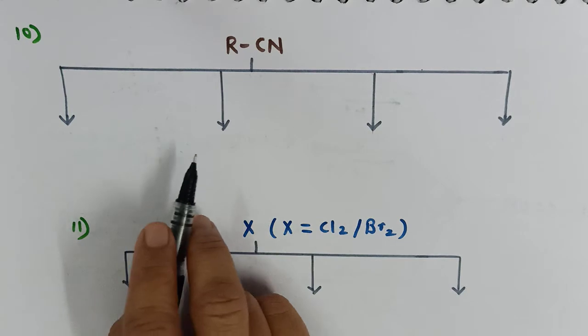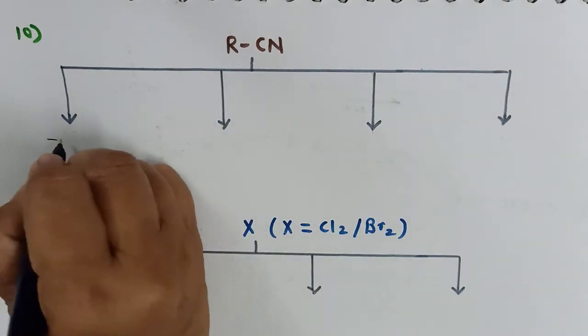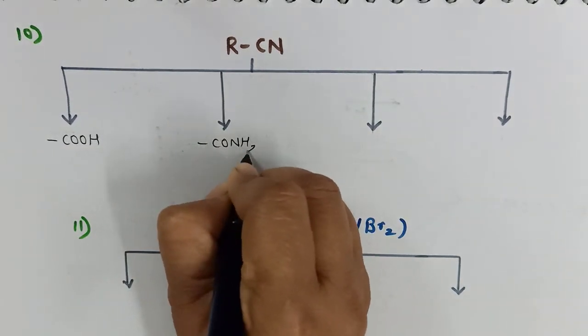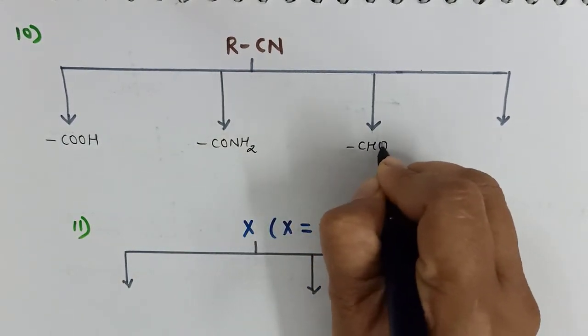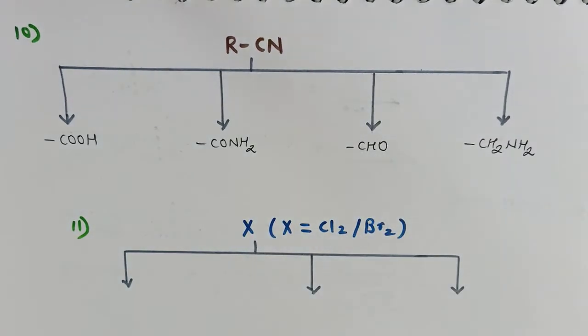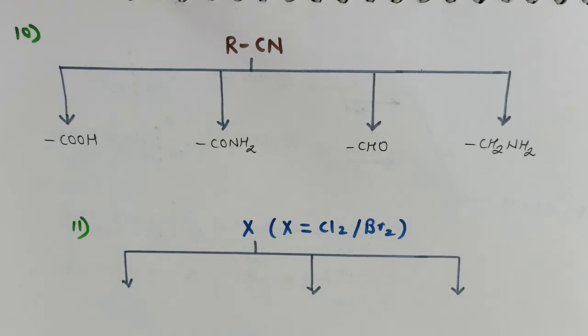Why is this reaction important? Because the cyanides can be further converted either to carboxylic acid, or to amide, or to aldehyde, or to 1 degree amine. So, by carrying out the nucleophilic substitution reaction of haloalkane with cyanide, we can have multiple products. Now, what are the reagents required for this?